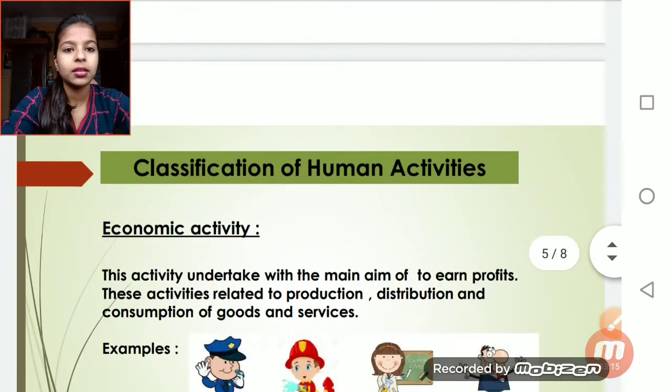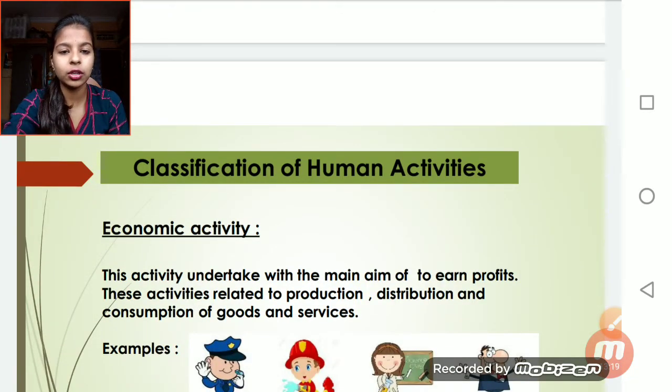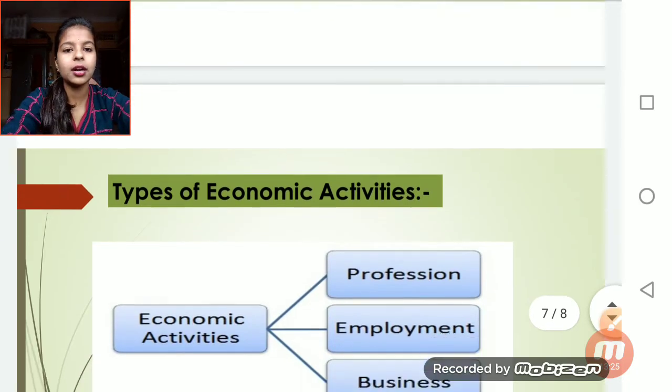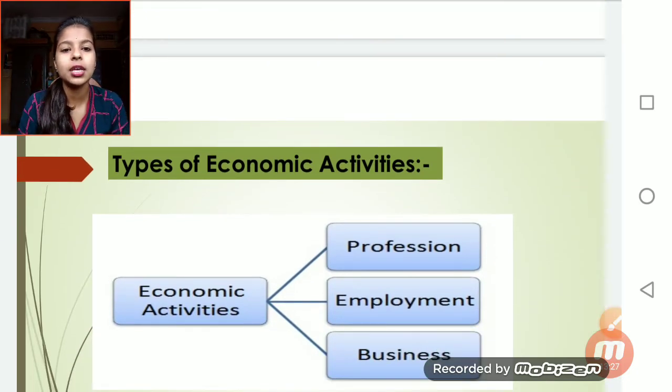Okay. And the third one is classification of human activity. Human activity is of two types: economic activity and non-economic activity. Okay. And the next one is types of business activities. Business activities are of three types: profession, employment, and business. So in the next class we'll learn about the types of economic activity. The first one is business. We'll learn about business.